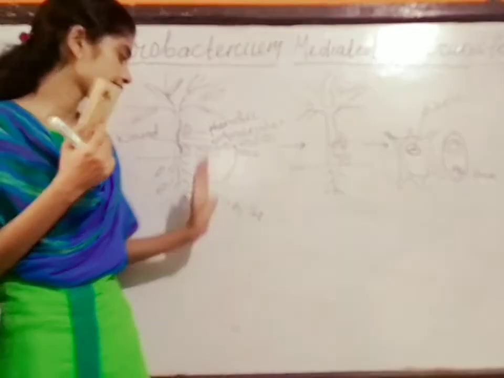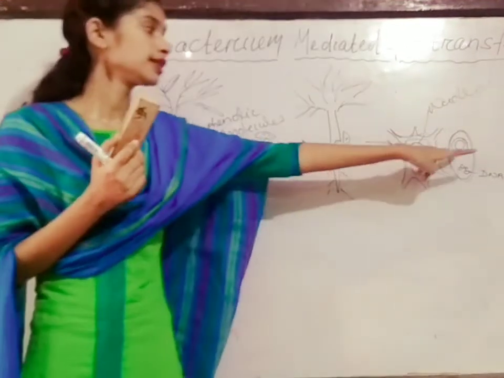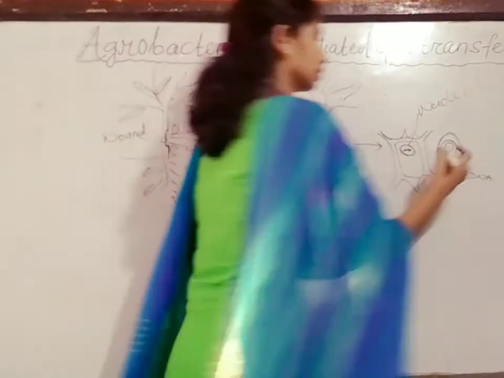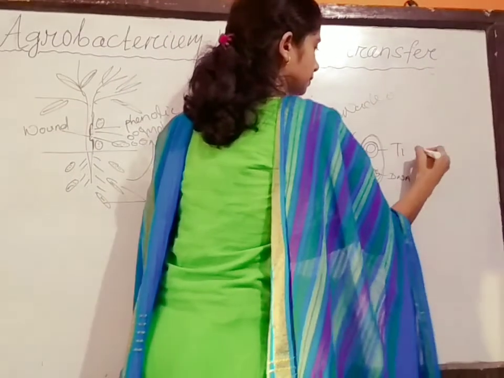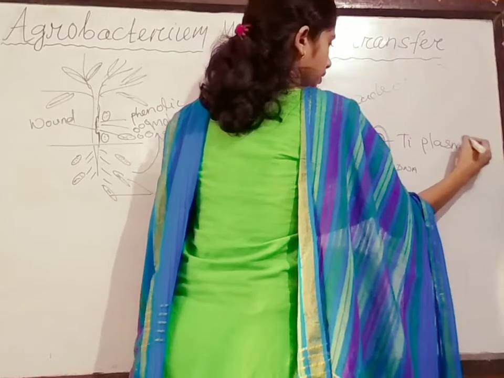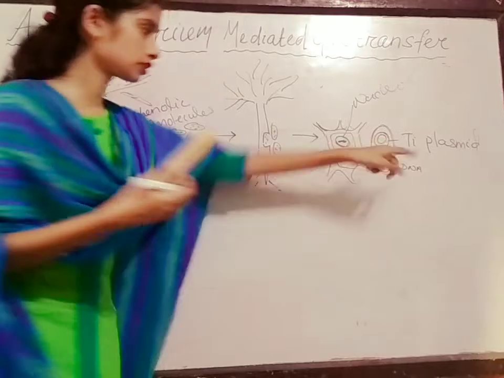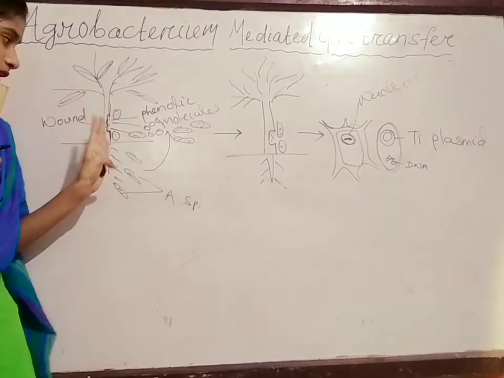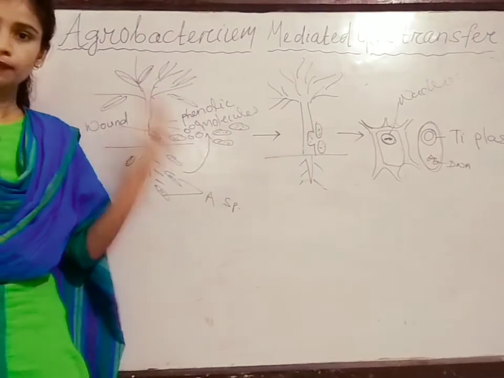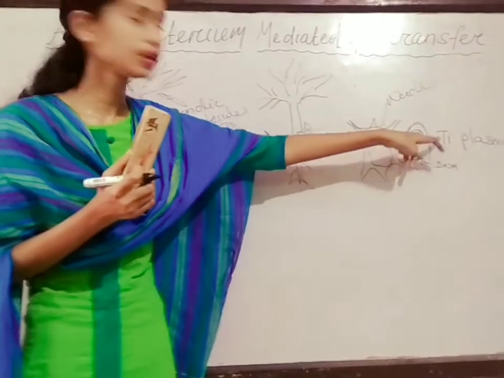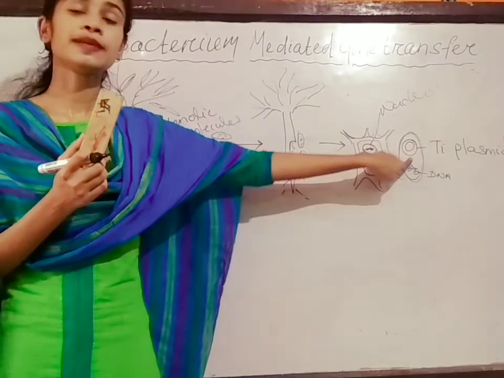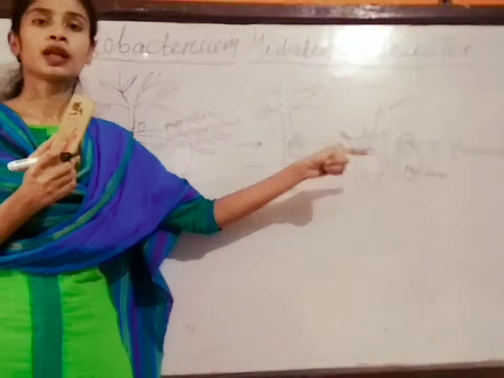But in case of agrobacterium, this extra chromosomal DNA is called Ti plasmid. Ti stands for tumor inducing. Because it causes a tumor in the plant, that's why it is called Ti plasmid, tumor inducing plasmid, and this plasmid is responsible for the tumor.